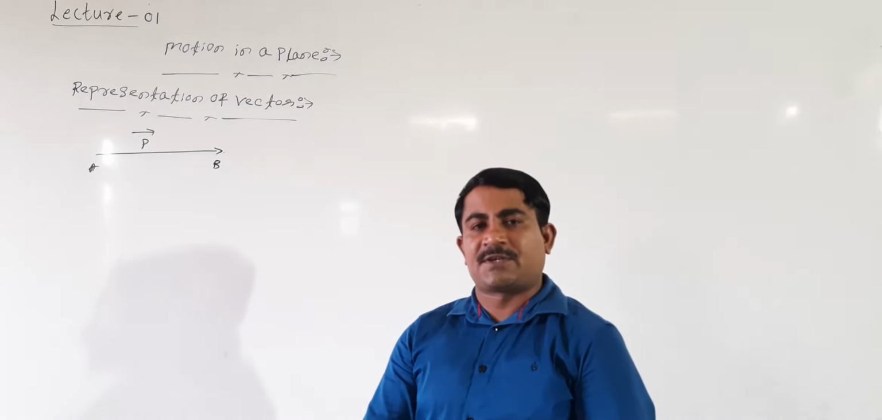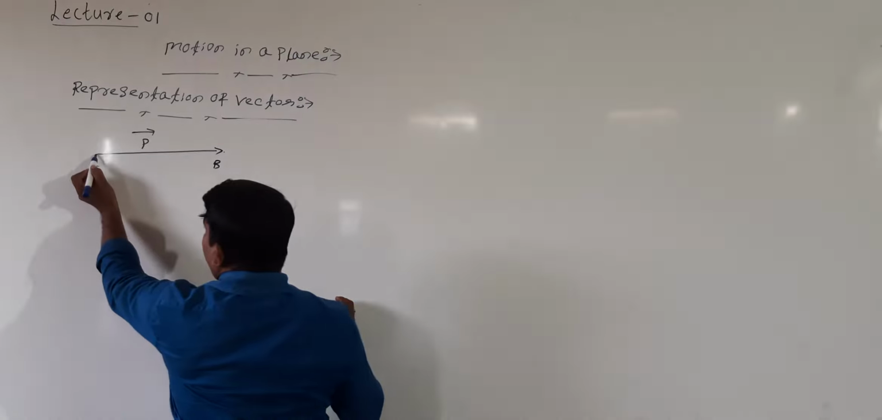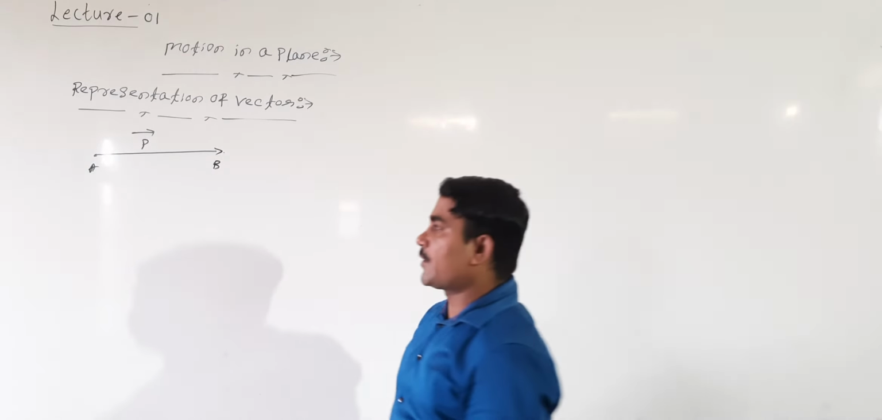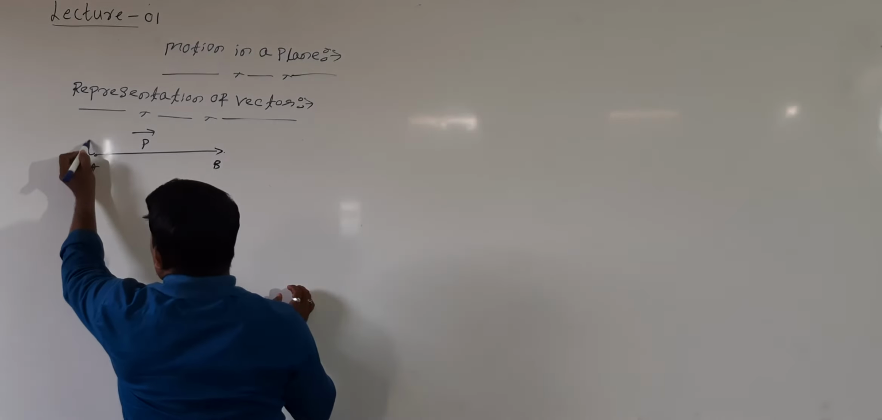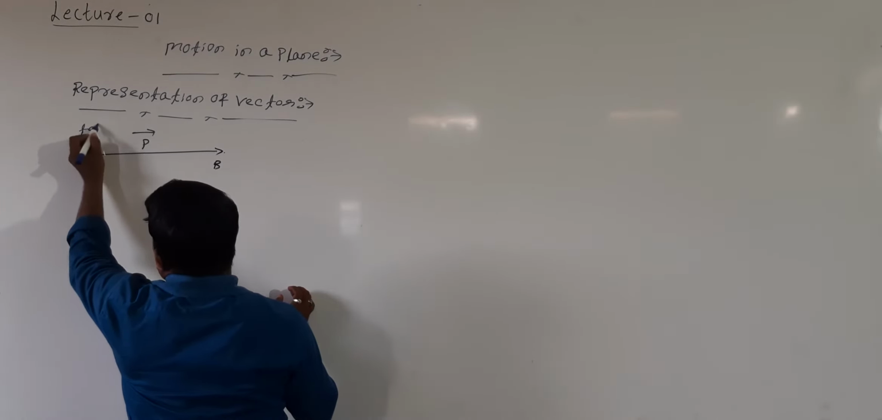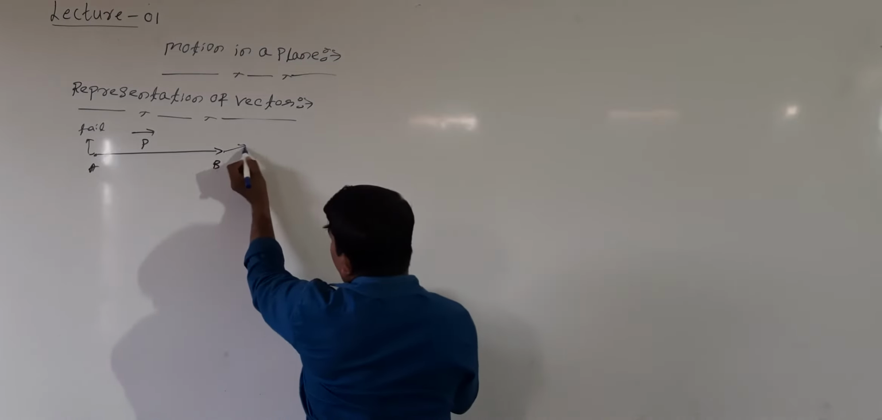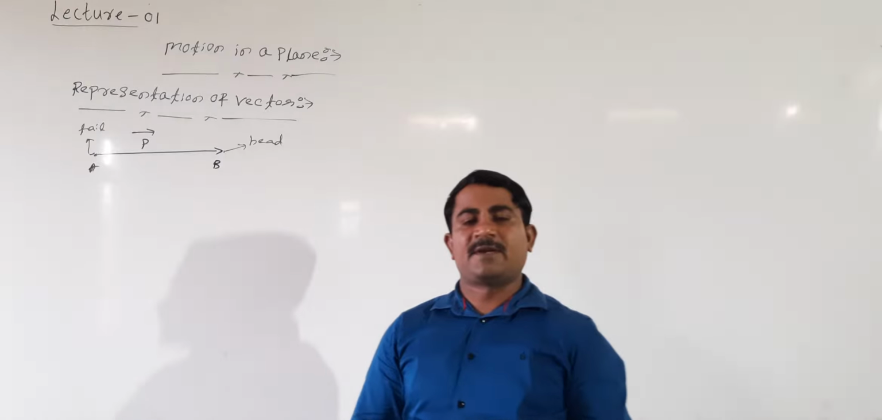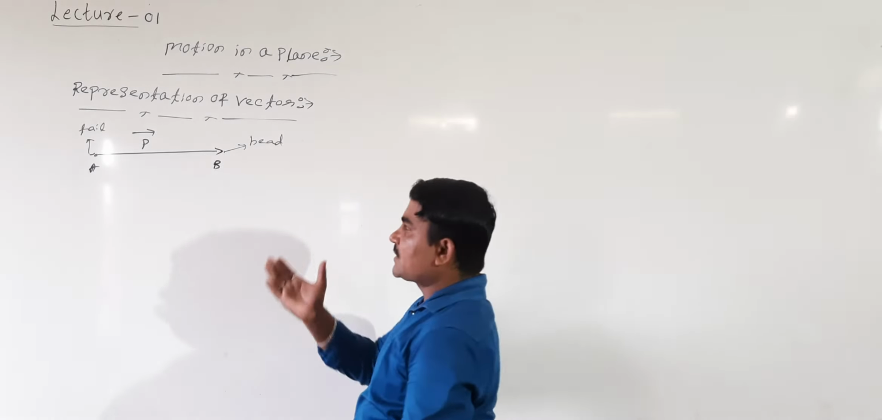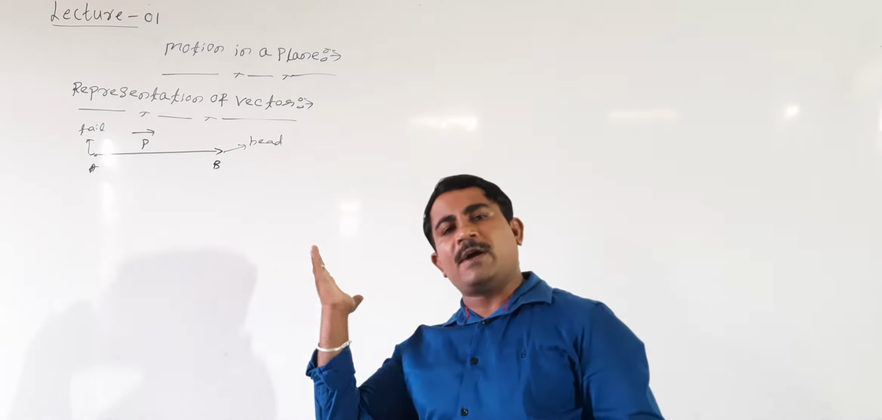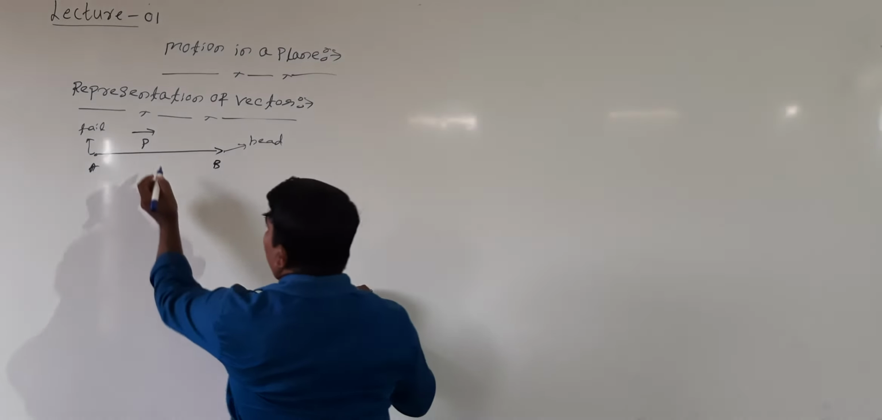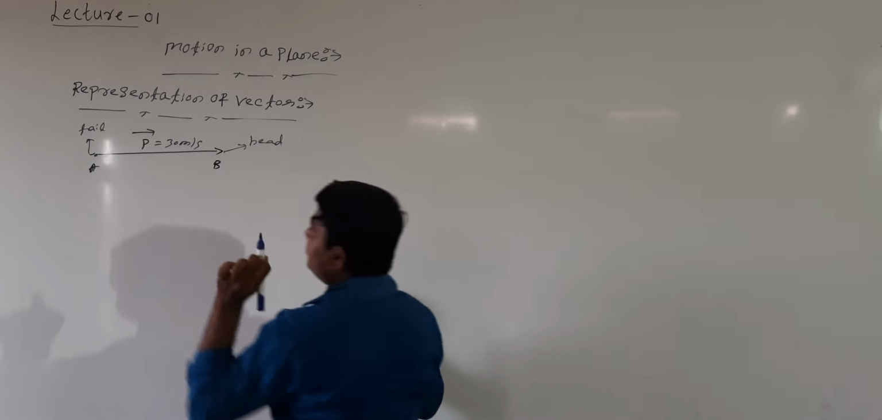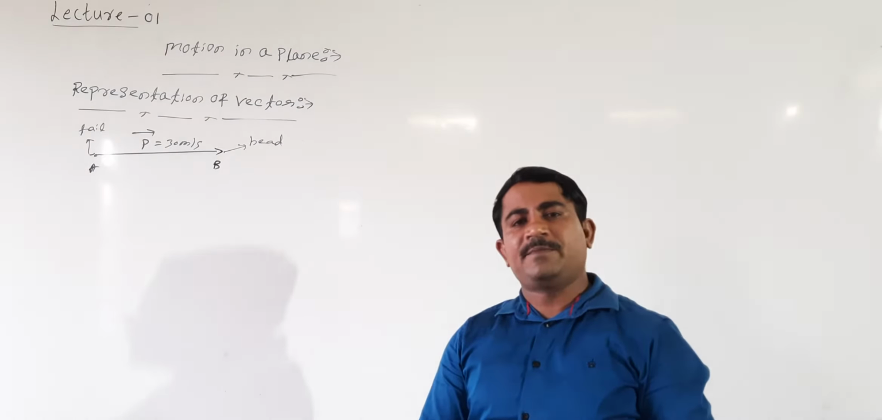In this representation, this represents the tail of the vector. This is nothing but the tail of the vector. And this one represents the head of the vector. Then in this case, let us take a particle moving along the x-axis with a velocity of 30 meters per second. Velocity is a vector quantity.